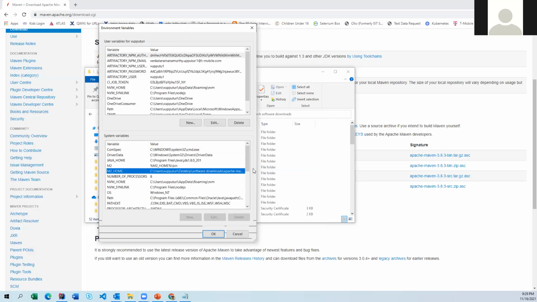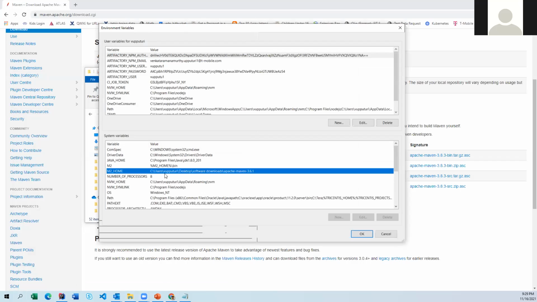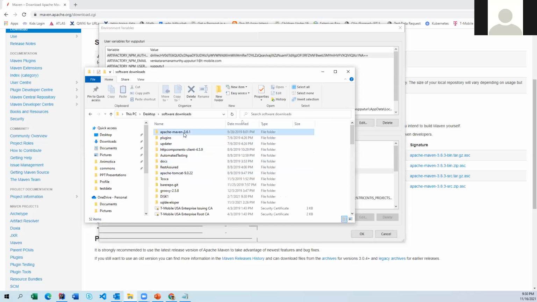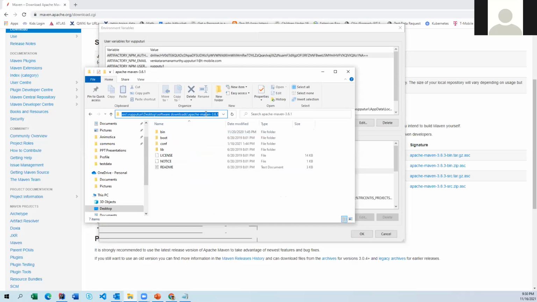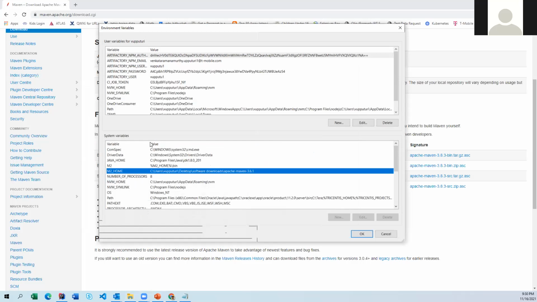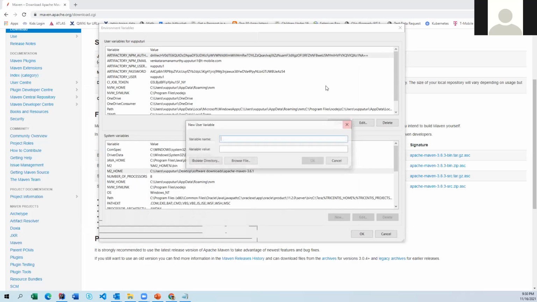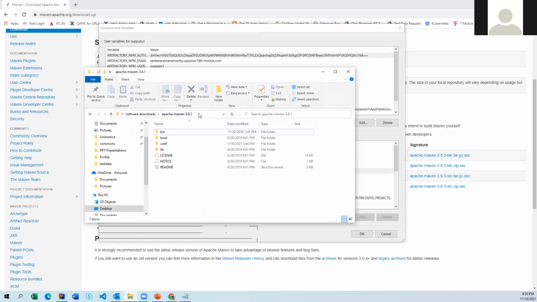So here, if you notice, user, some username, desktop, software downloads, and Apache Maven. That means I had to go here, click here, take this path and update it here. Wherever you are placing it, go to that place, click on your folder, take that path and put it under value. Here, same thing, when you click on it, it opens like this. The variable name must be M2_HOME, and then for the value you can give the path of this one.